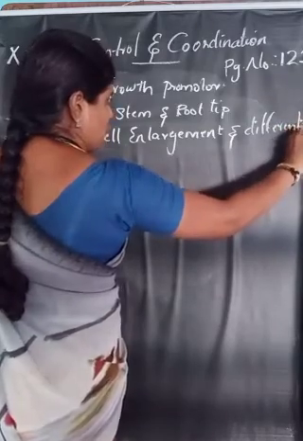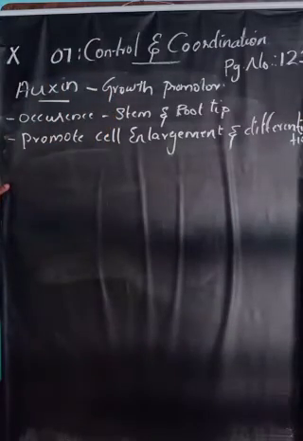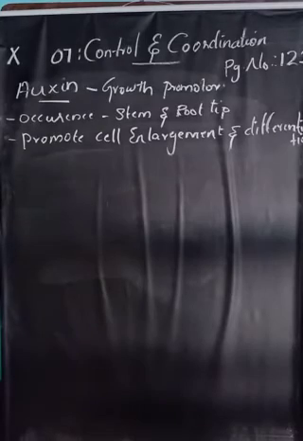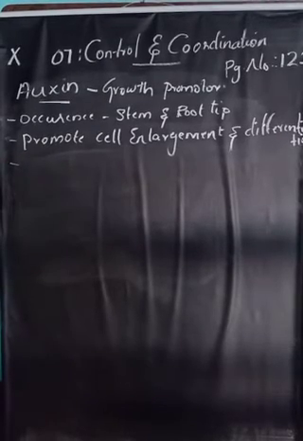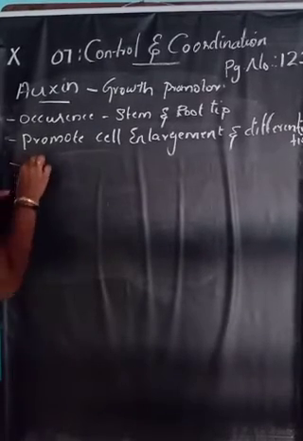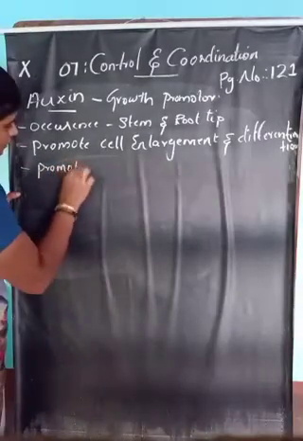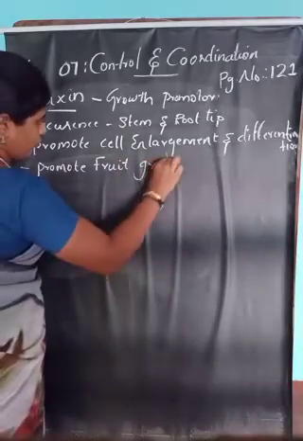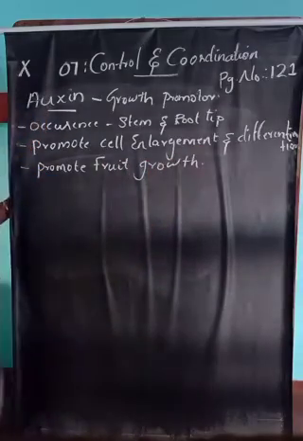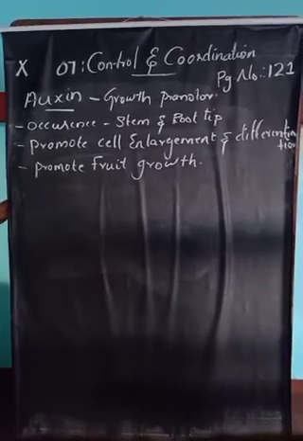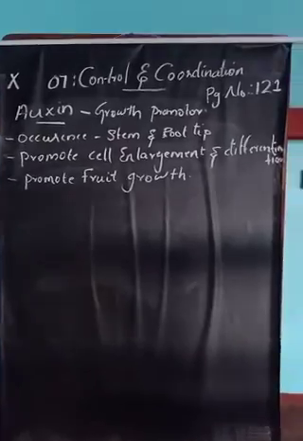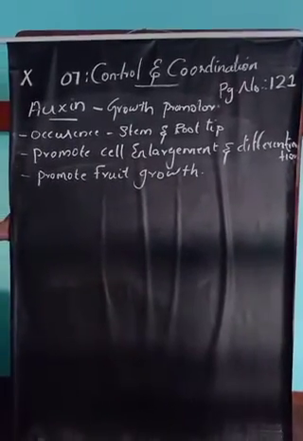Auxin promotes cell enlargement and cell differentiation. The next function is that it promotes fruit growth. Auxin promotes fruit growth. Then auxin controls the response of plants towards light and gravity. So these are the functions.